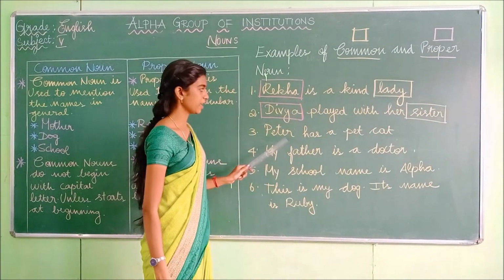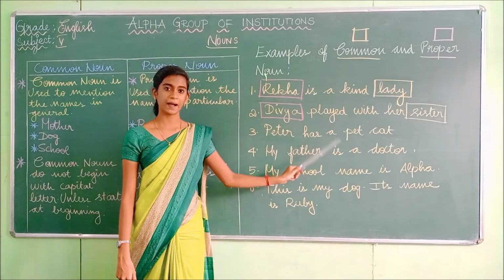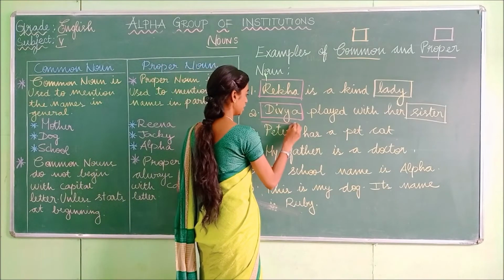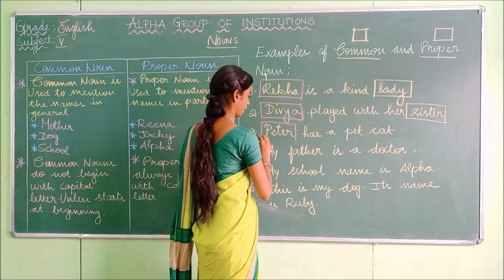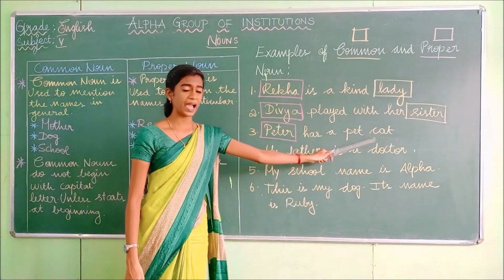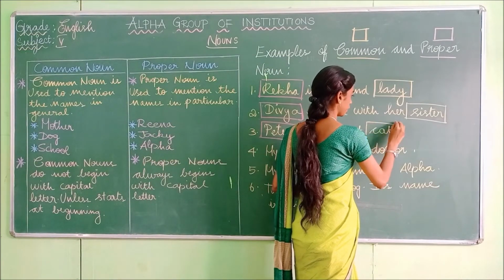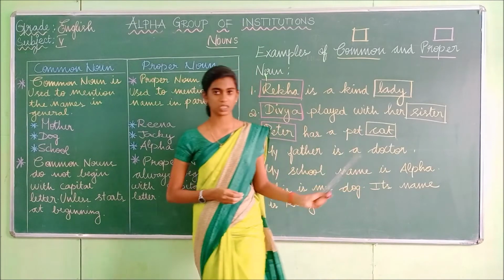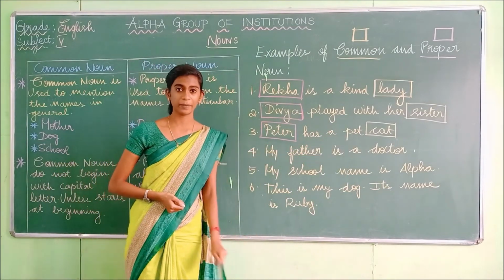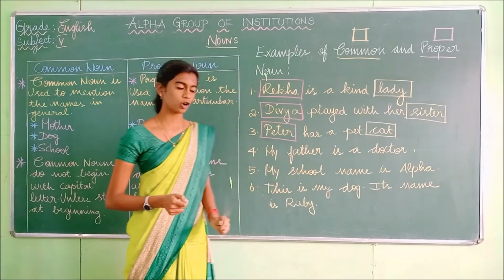And the third sentence, Peter has a pet cat. So Peter is a proper noun because it's a specific name of a boy. And cat is a common noun, because the cat's name is not mentioned here. The name of the cat is not mentioned in this sentence. It has been referred to by a common name as cat. So cat is the common noun.